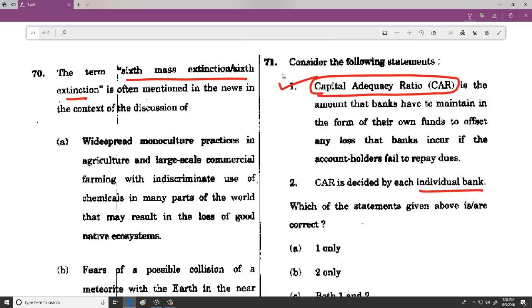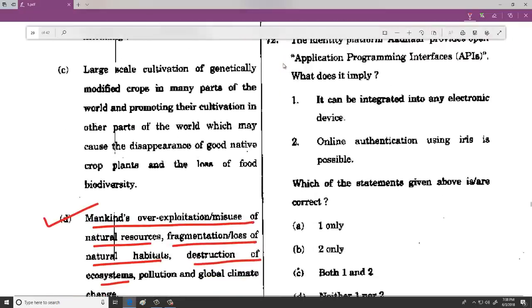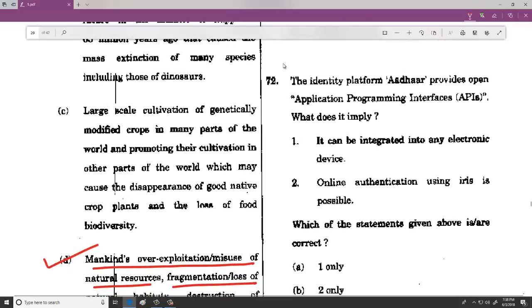So this was discussed directly in our course. To understand the newspaper, we have the recent one which we have been releasing for the last 1 month, and from there you have got these questions directly. The identity platform Aadhaar provides open application programming interfaces.